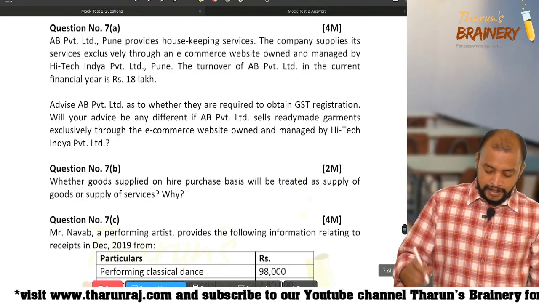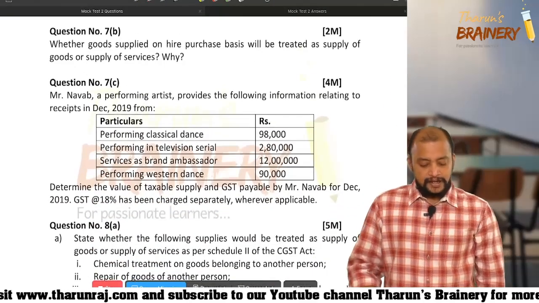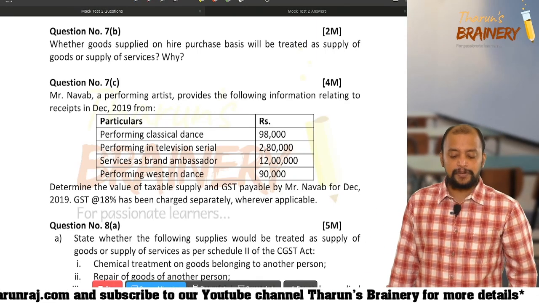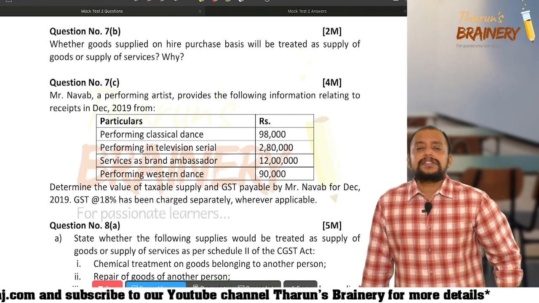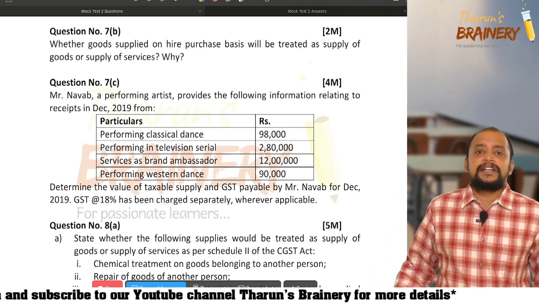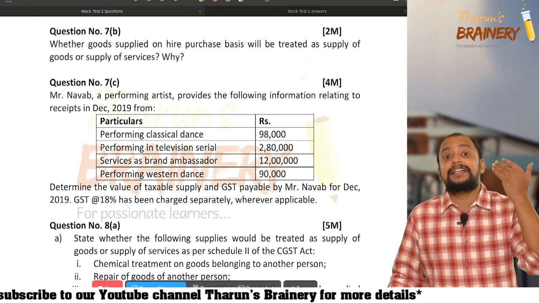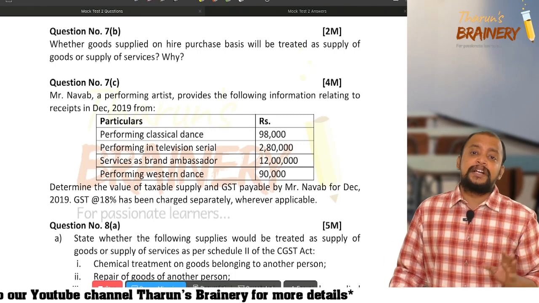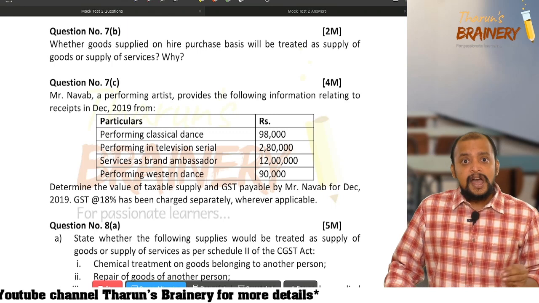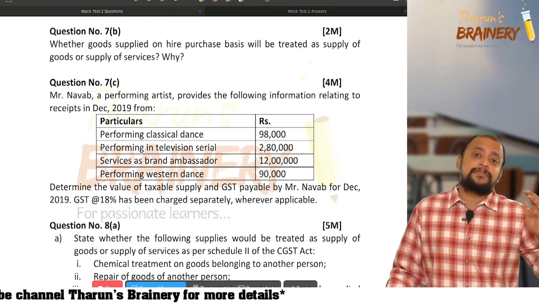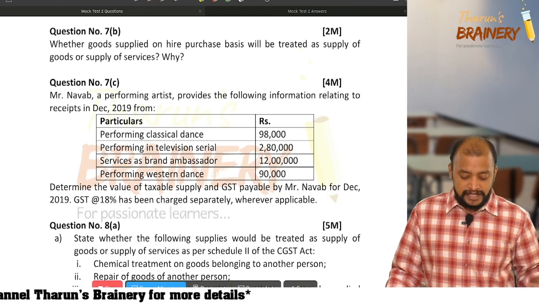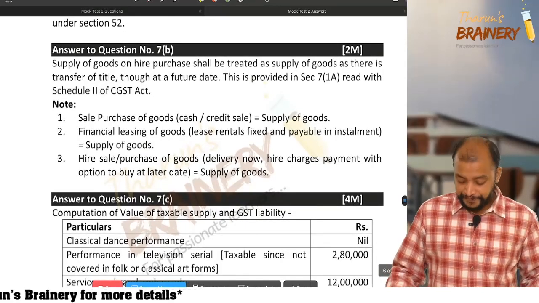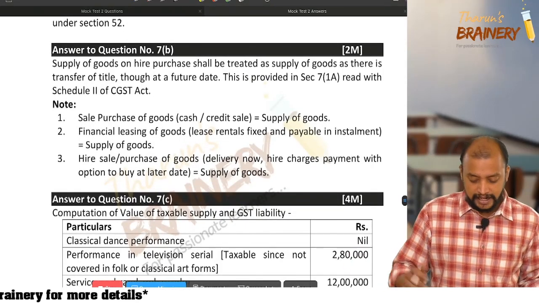Okay. Then next, 7B: whether goods supplied on hire purchase basis will be treated as supply of goods or supply of services. Why? Any goods supplied on hire purchase basis will be treated as supply of goods only, because there is a transfer of title in goods. Transfer of title in goods, at present or at a future date, will be treated as supply of goods only. In hire purchase, even though possession is at present, the transfer of title is at a future date, and it will be treated as supply of goods. Okay. So if you have written like that, you would have got 2 marks. It's direct. There is nothing in that.